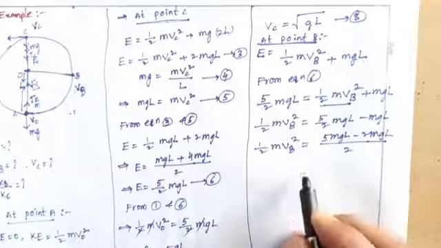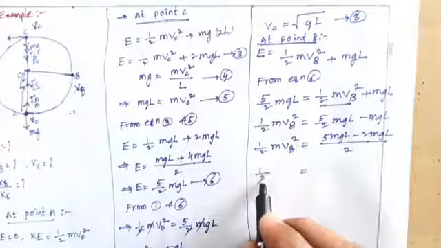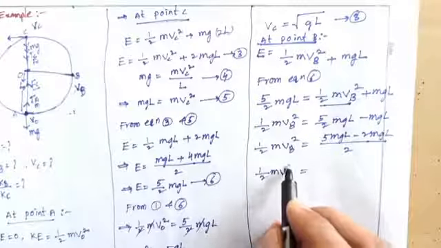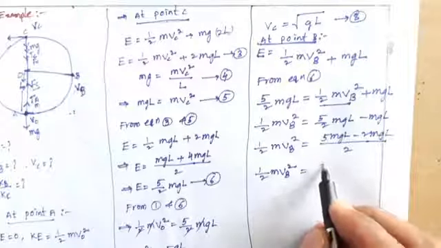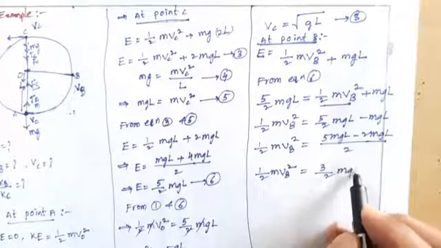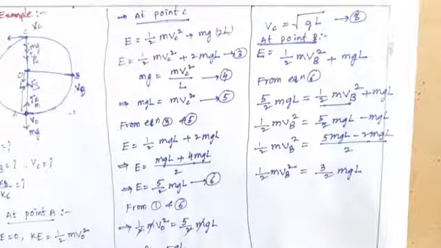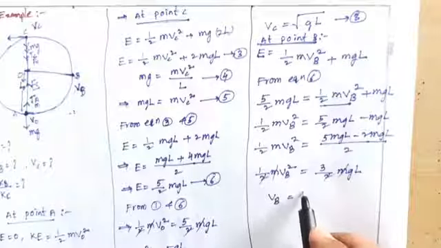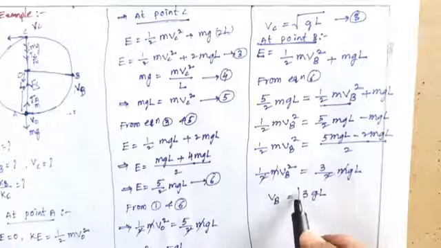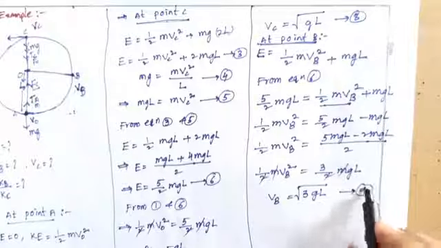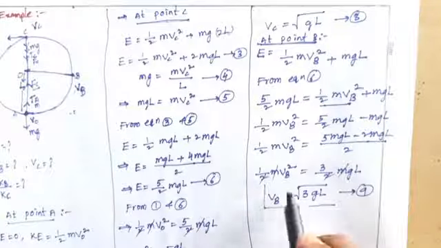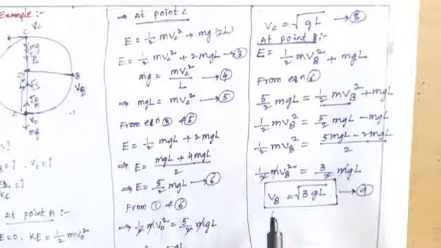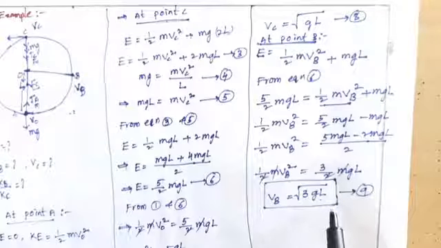Okay, that equals half mvB square equals 3 by 2 mgl. m gets cancelled, and 1 by 2 gets cancelled, so vB equals square root of 3gl. So this is equation number 9. This is vB at point B. The speed vB equals square root of 3gl.